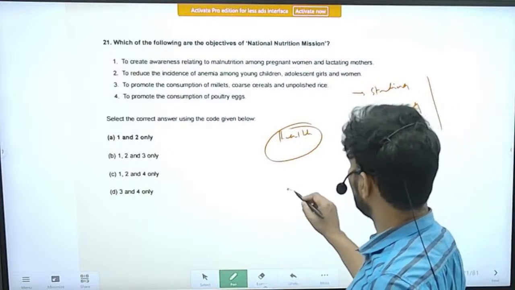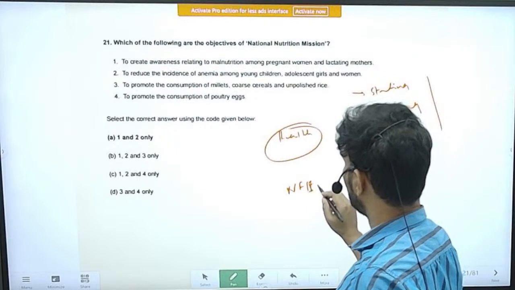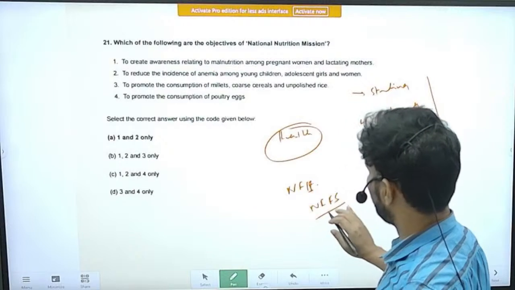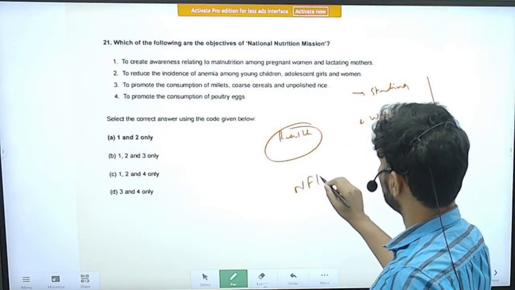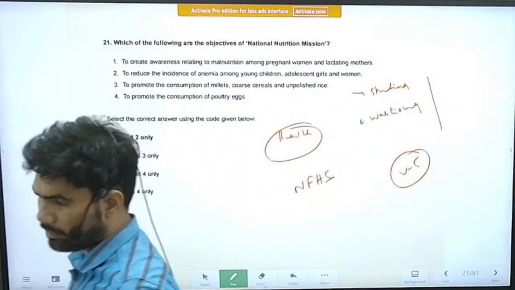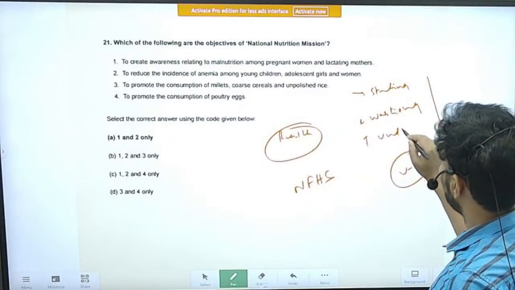Still they are not at the acceptable level. Try to follow the National Family Health Survey, NFHS, also. Whenever the survey results come, you will come to know about these problems. I think the 6th survey results have also come. Apart from stunting and wasting, underweight will also be a problem.